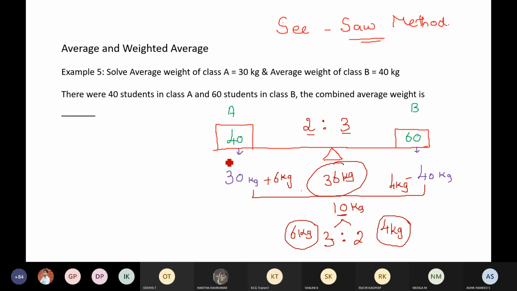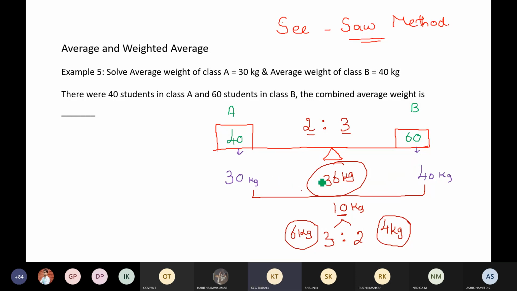Okay. And some of you might have this doubt. Sir, I found out till 6 and 4. That is fine. But how do I know I have to add here and subtract here? What if I subtracted here and added here? See, think logically. You should think logically.